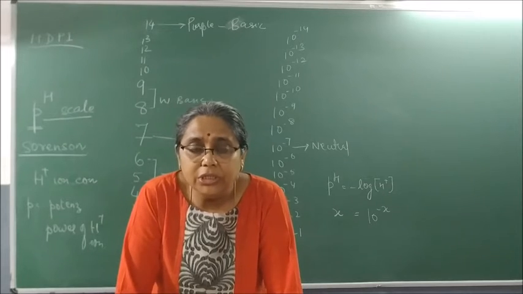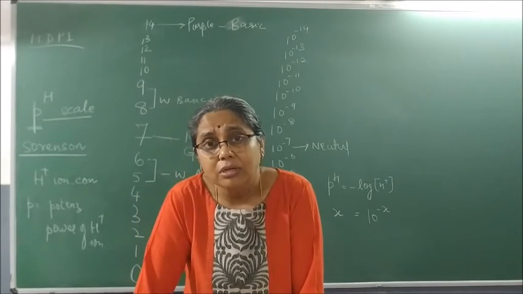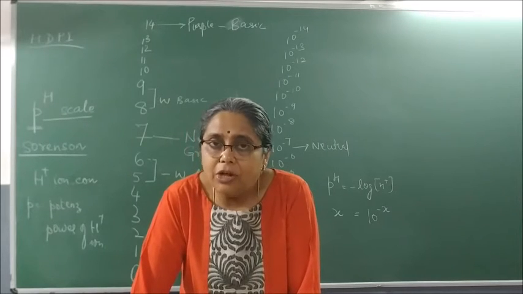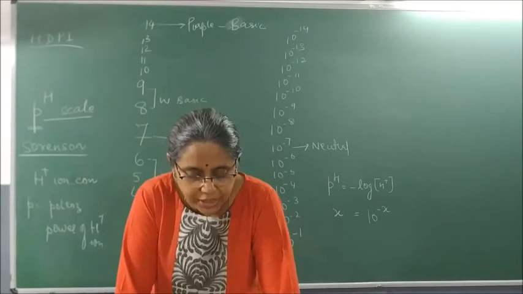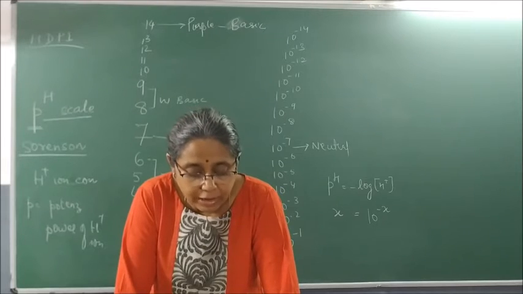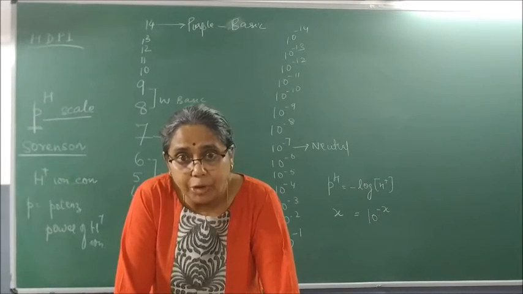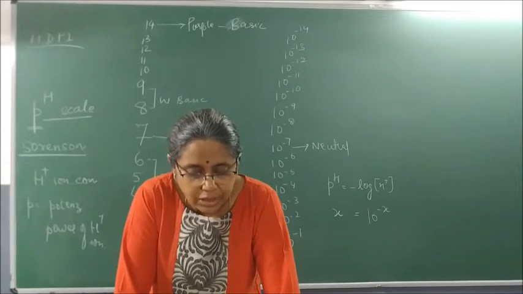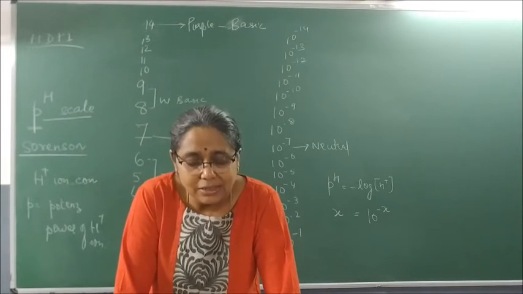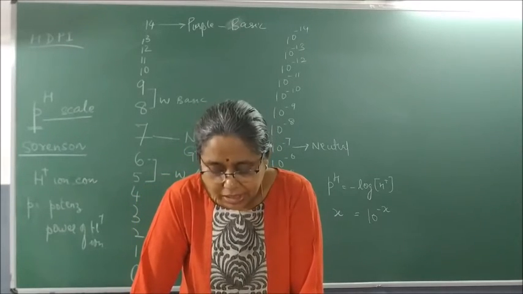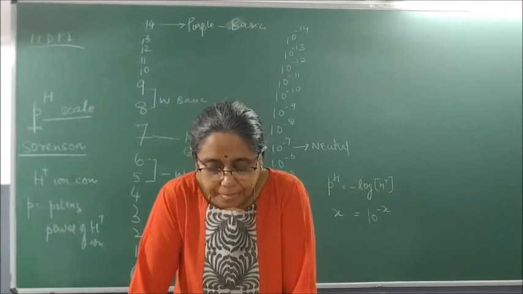So NaOH is highly what? Alkaline or basic in nature. Milk of magnesia is weakly basic. Pure blood and pure water are how much? 7.4, which is neutral. Lemon juice is acidic, and gastric juice, which is produced in our stomach, is highly acidic.